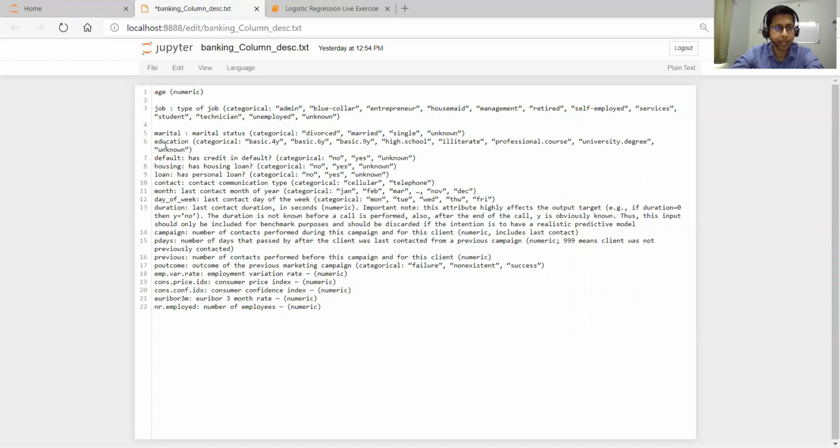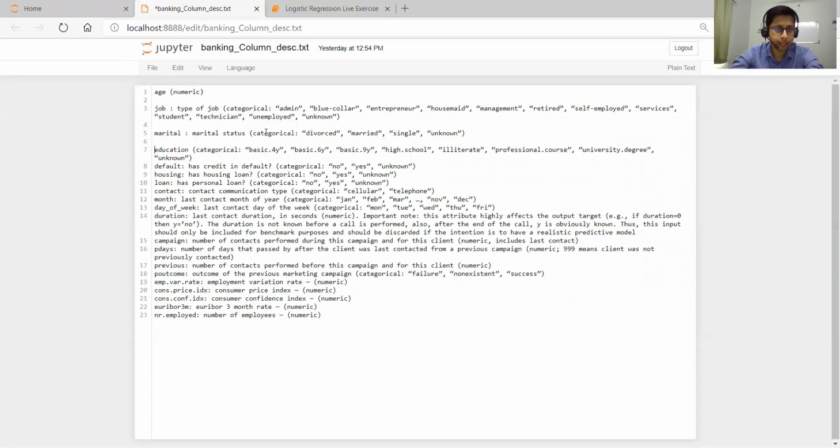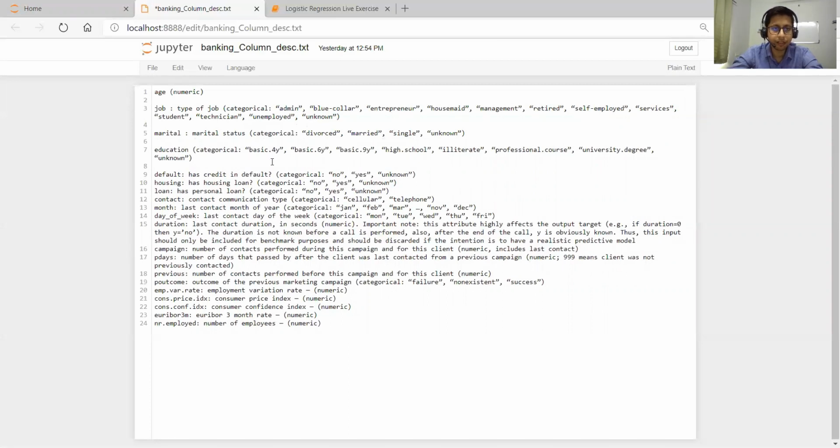We'll come there. The next column is marital, whether he's married, divorced, single, or unknown, meaning we don't know the status. Then education, what kind of education he has: basic.4y, basic.6y, basic.9y, then high school, illiterate, professional course, university degree, or unknown. One thing to take care of is that basic.4y, basic.6y and basic.9y possibly all belong to the basic category, so we can convert them to basic. We'll see that while doing the data pre-processing.